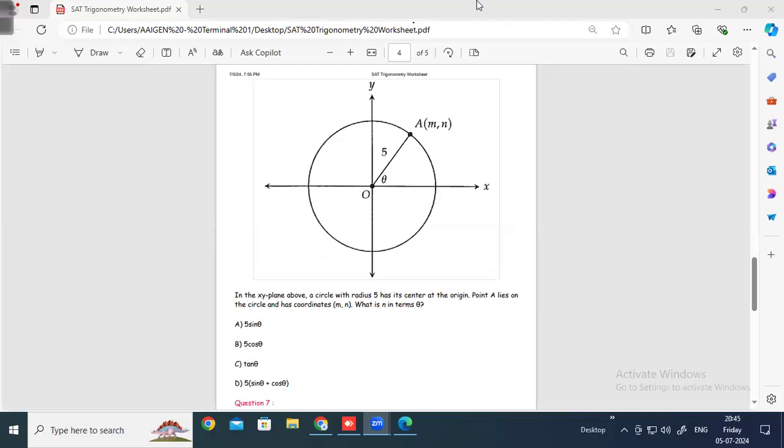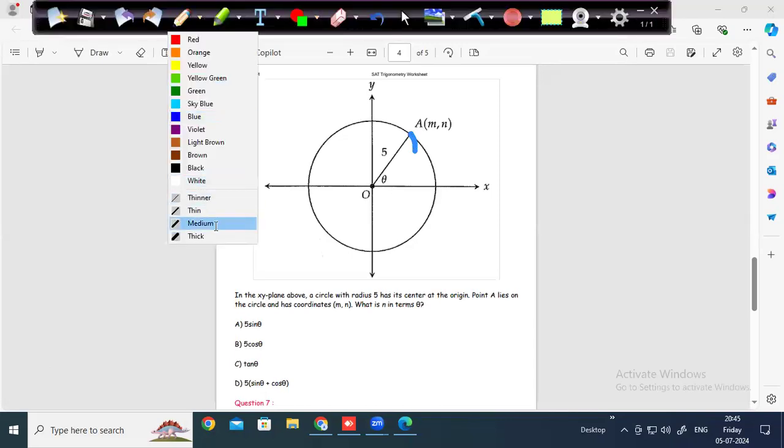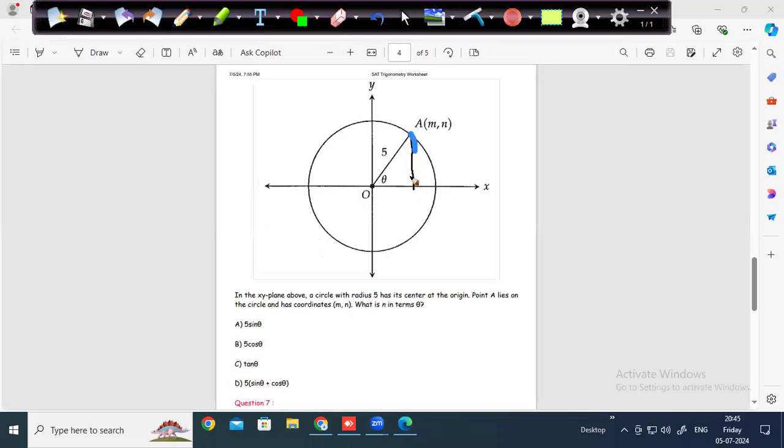Good. Okay. So people are typing, people are not typing. See, how to approach this question, always draw a triangle, draw a perpendicular triangle. Please do remember always, this is your n on the y-axis, this is your m.